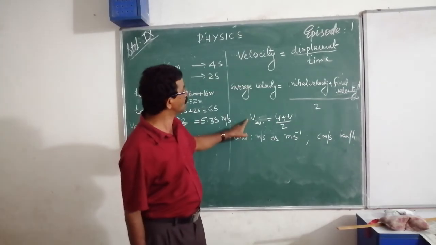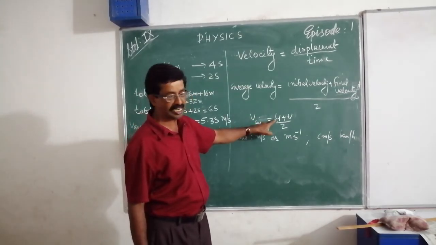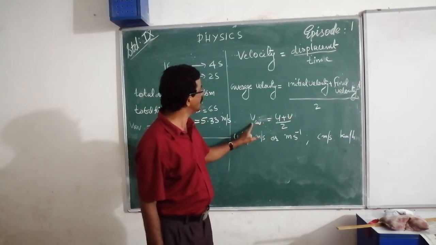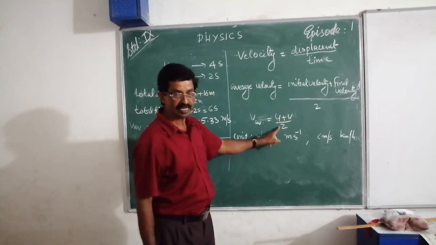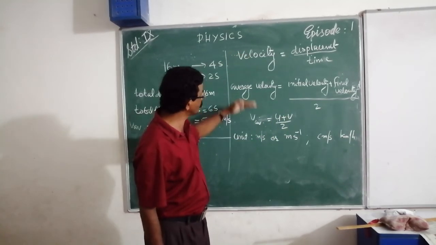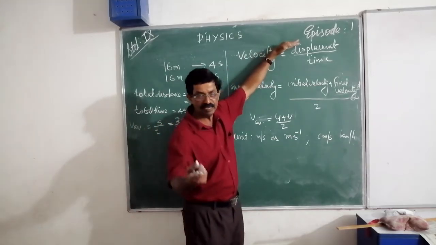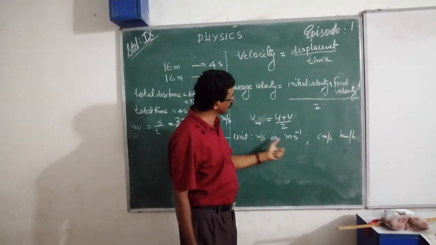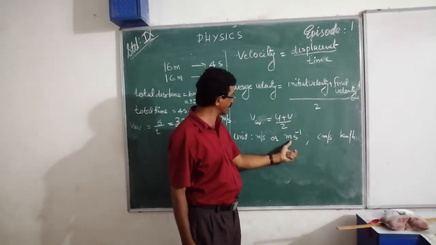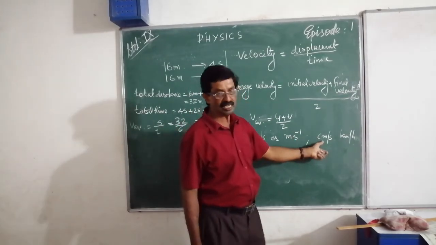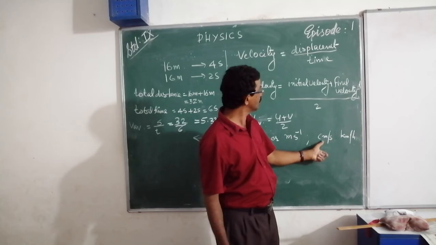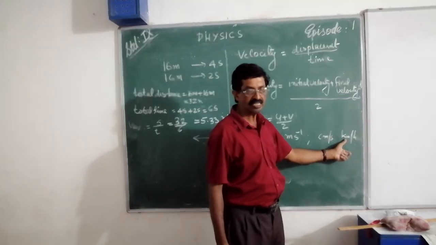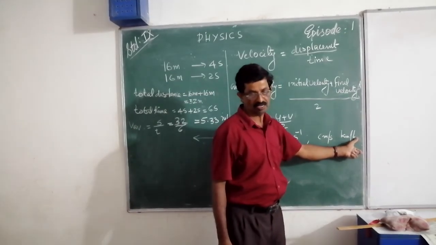That means V average is equal to U plus V by 2, where U is the letter representing initial velocity and V for final velocity. The unit of velocity is also displacement measured in meter and time in second, so the unit is meter per second. Sometimes if the distance is given in centimeter, then centimeter per second. If the distance is given in kilometer, then the unit is kilometer per hour.